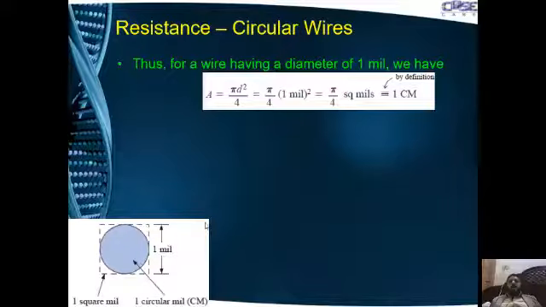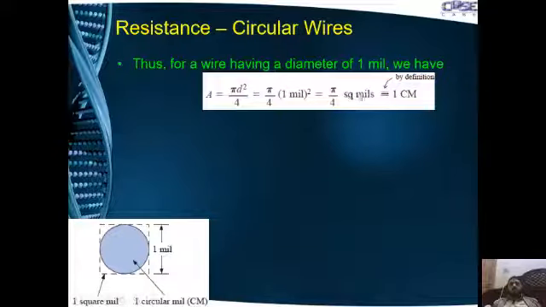Thus, for a wire having a diameter of 1 mil, we have area equal to pi d squared by 4. Diameter is 1 mil, so 1 mil squared is equal to 1 square mil.